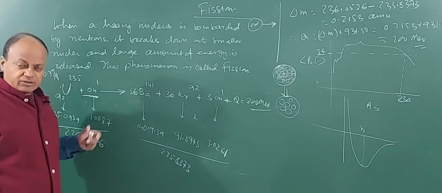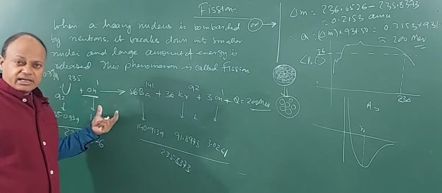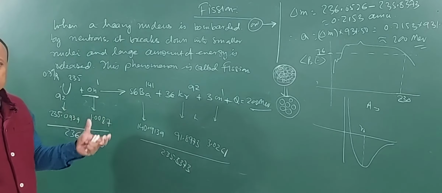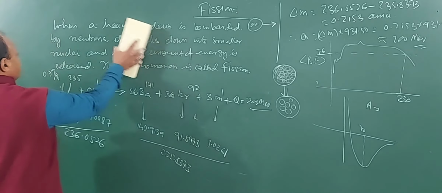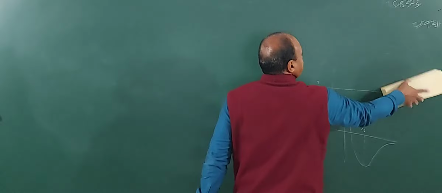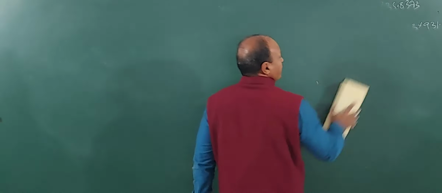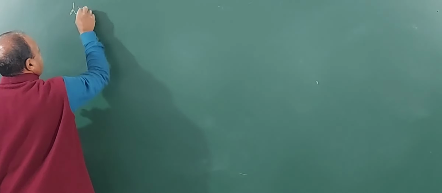Okay. One reason, as we already said, is that the nucleus is very heavy and the force will become repulsive when it wants to break down. Now, this concept can also be explained by a model that is called the liquid drop model. Let us see what the liquid drop model actually is.